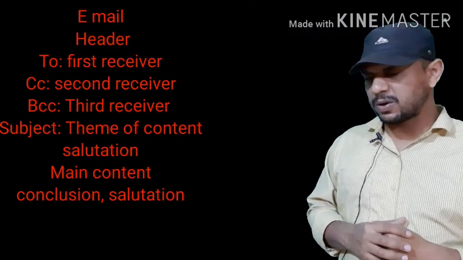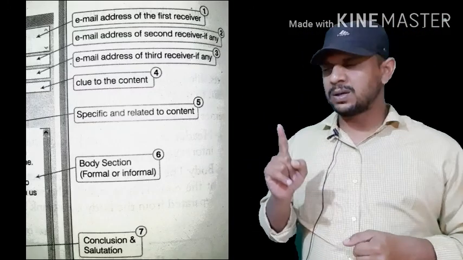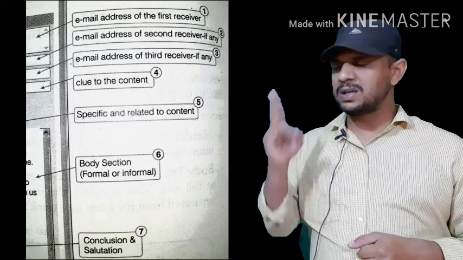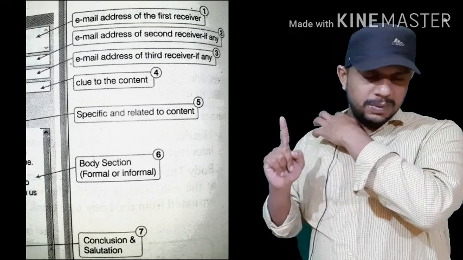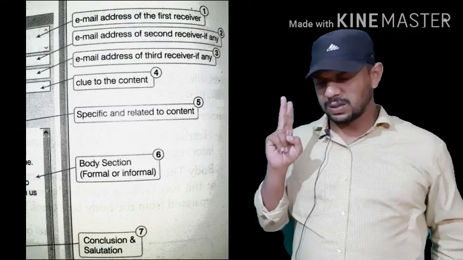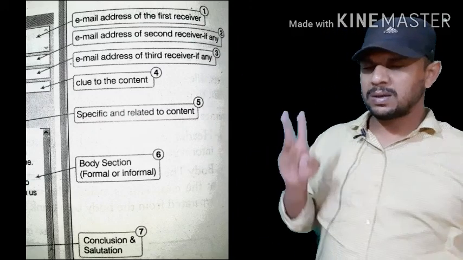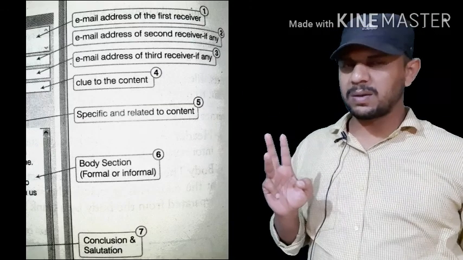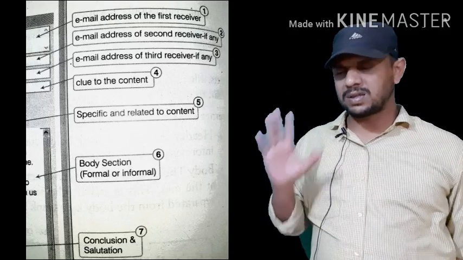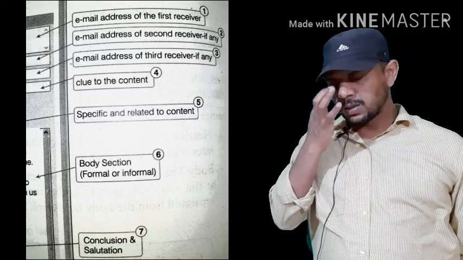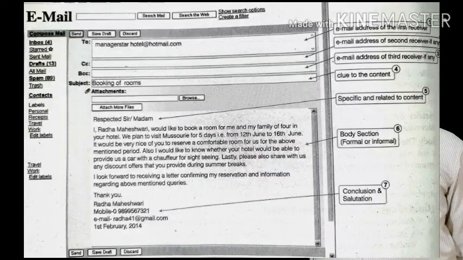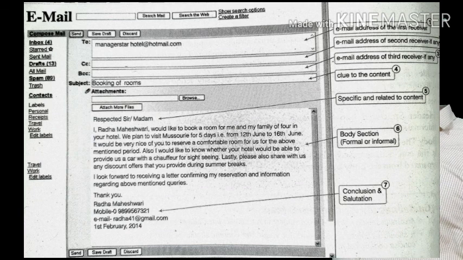When we open the email option, number one, we have To, number two, CC, BCC and subject. To means the email address of the first receiver, CC means the email address of the second receiver, BCC means the email address of the third receiver if required. Number four, subject, so we write a theme or a specific theme on the given subject. Okay, so that was the header, and the second part of email is the body.